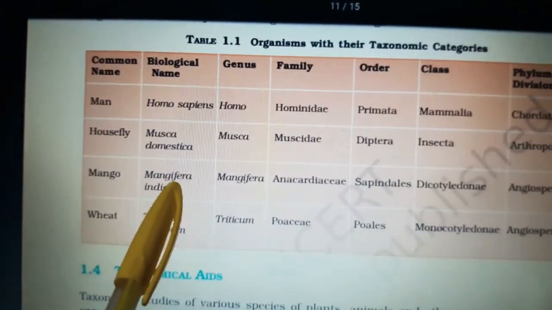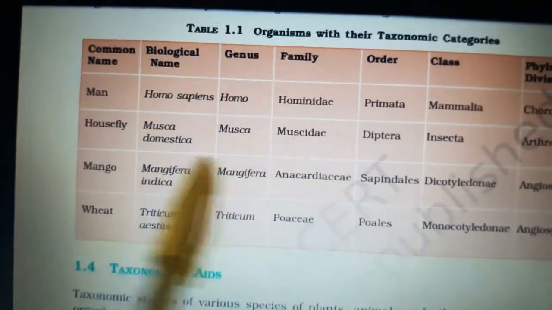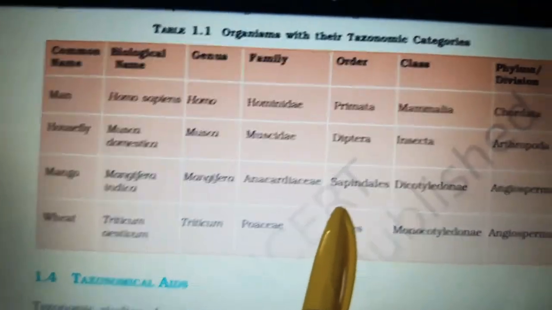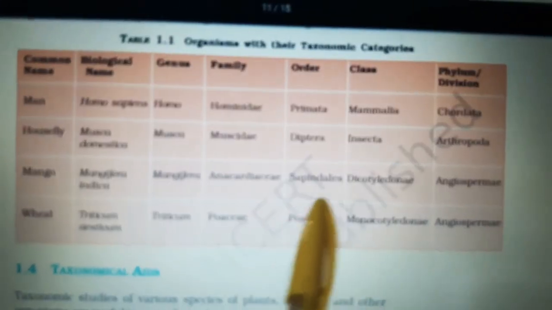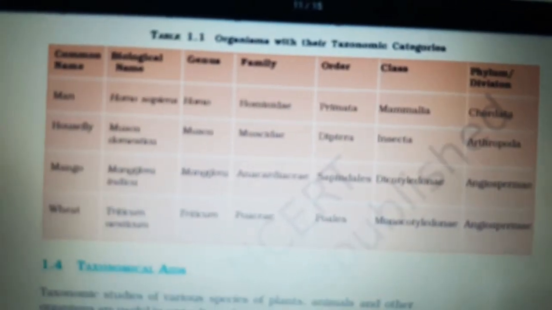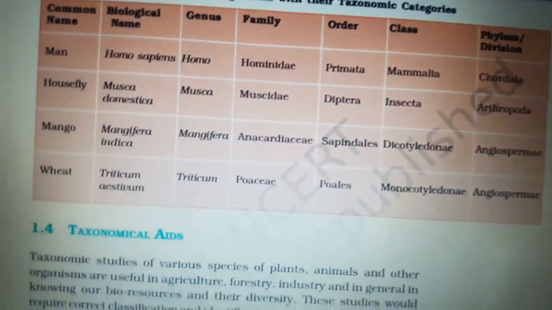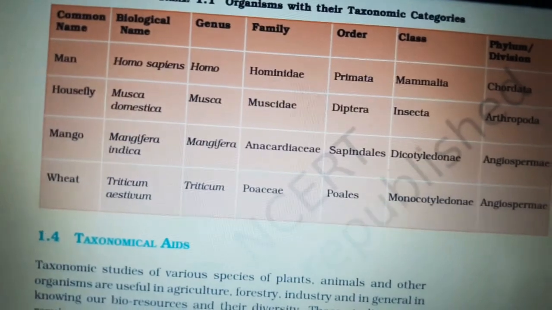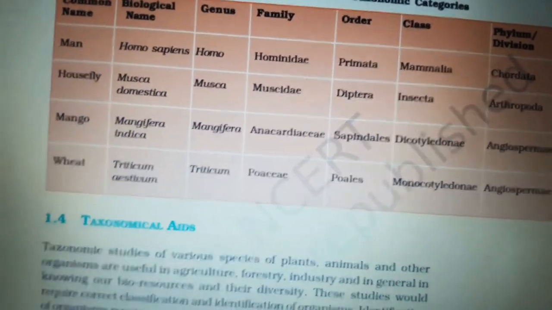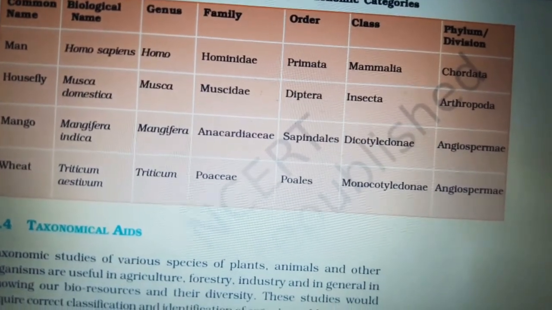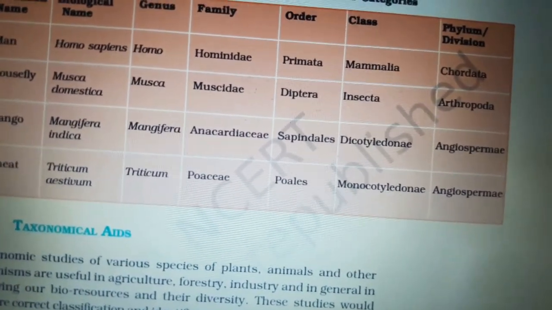Mango, Mangifera indica. Genus is Mangifera, family is Anacardiaceae, order is Sapindales, class Dicotyledonae, and the phylum is Angiospermae. Next is wheat, Triticum aestivum. Genus is Triticum, family Poaceae, order Poales, class Monocotyledonae, and phylum is Angiospermae.